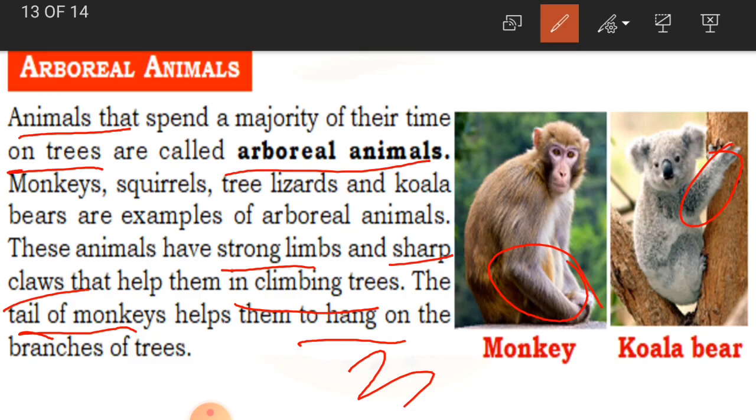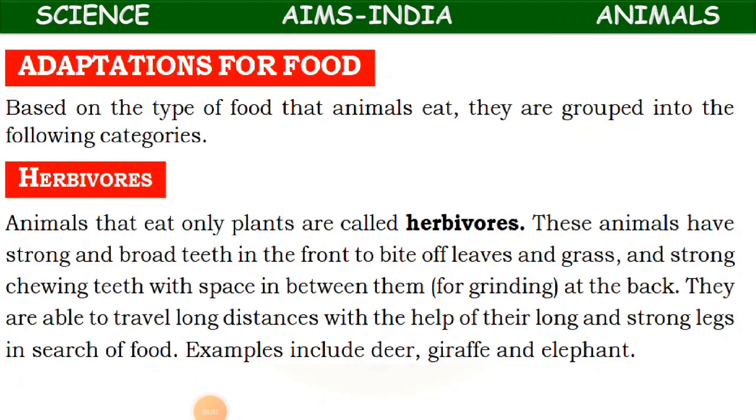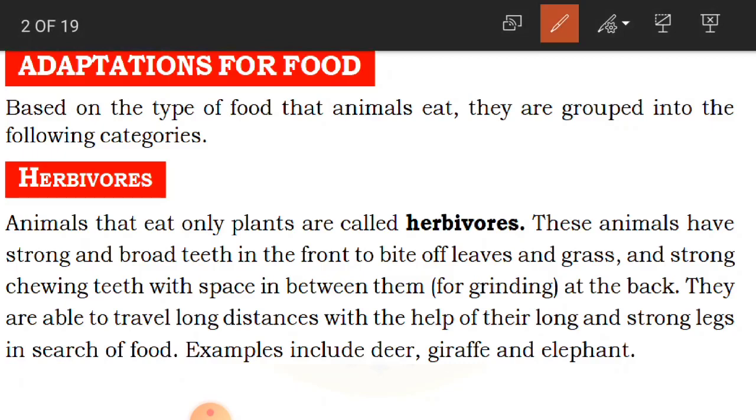Next we are going to move to adaptation for food. On the type of food that animals eat, they are grouped into the following categories. So what is adaptation for food, children? According to the type of food that the animals eat, they are grouped into different categories. For example, we human beings eat plant food, we also eat animal food. Same like that, animals also have different types of eating habits. According to that, they are divided into different categories.